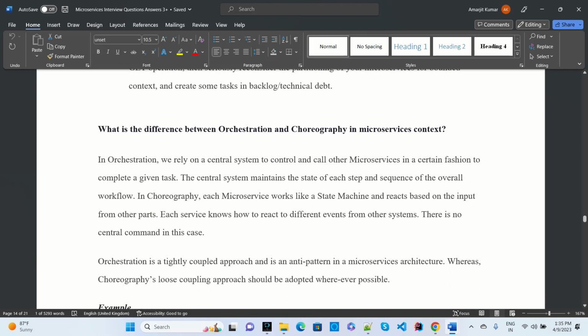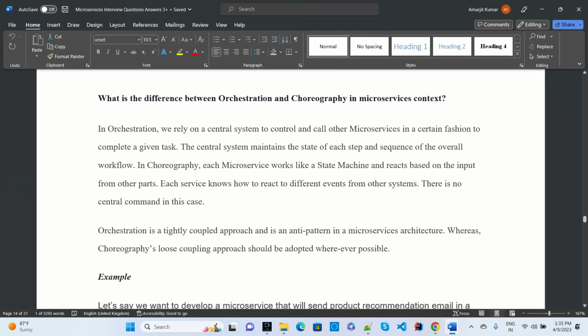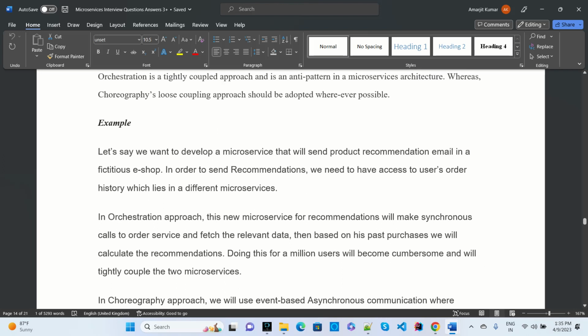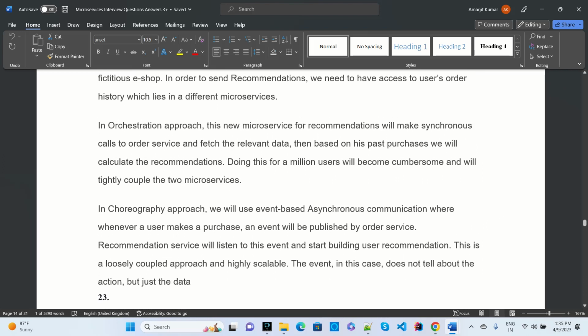Another question asked is what is the difference between orchestration and choreography in the microservice context. Mostly this is used to handle transactions. When we use multiple microservices that are dependent on each other, they need to fulfill the requirement of a transaction. For how the transaction commit or rollback will happen, we have the saga pattern, a design pattern where we can handle orchestration and choreography based transactions. These things have practical examples, through which we can understand.